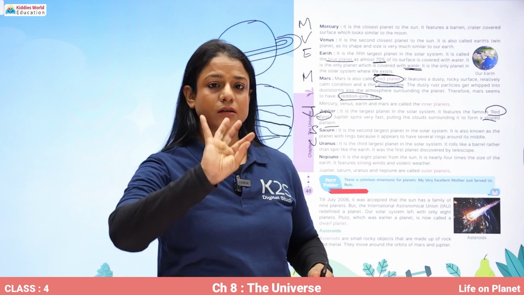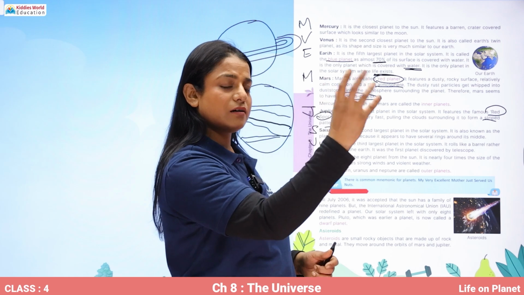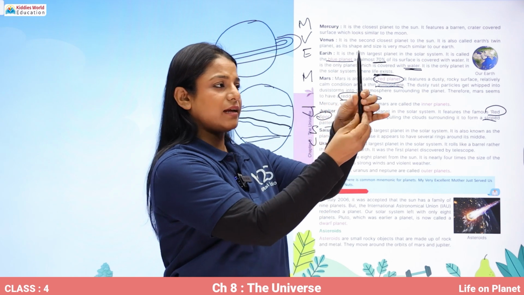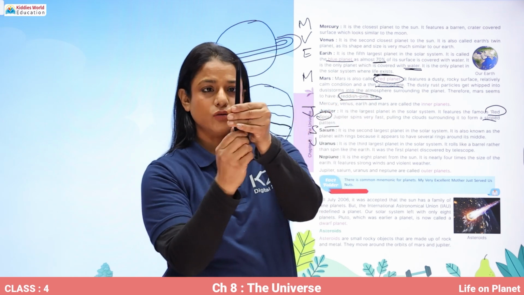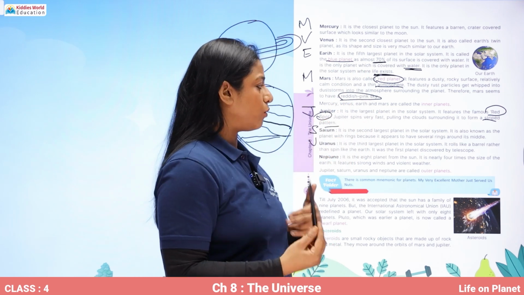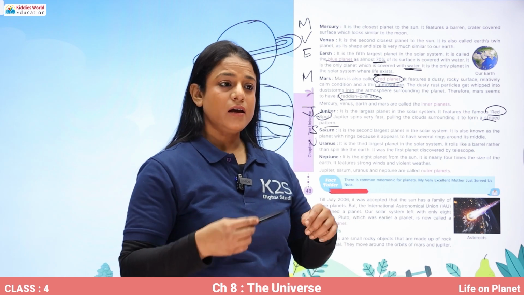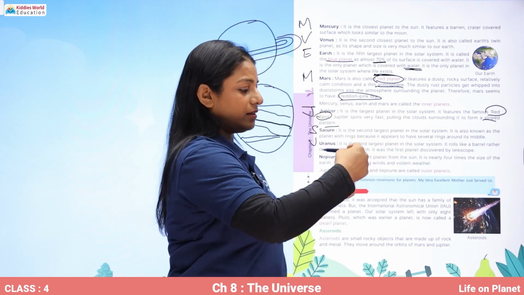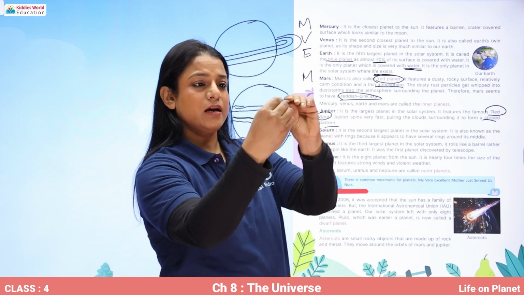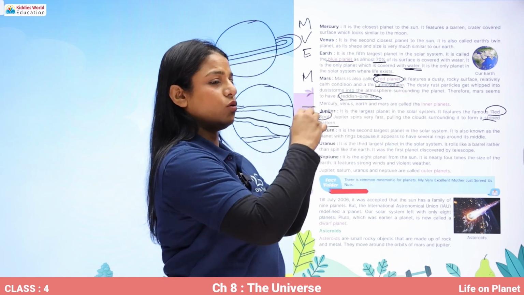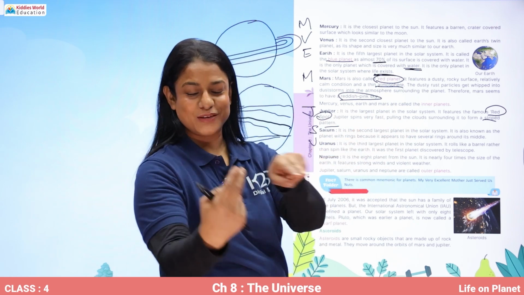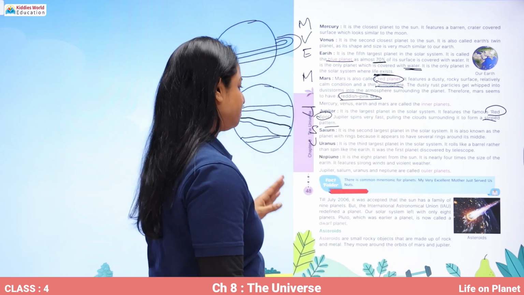So, Earth spins like this around the sun. It is rotating, spinning like a top, and it is also revolving. Okay. But how does Uranus go around the sun? It rolls like this and then it revolves around the sun. So suppose this is Uranus, it rolls like this and then it goes around the sun.